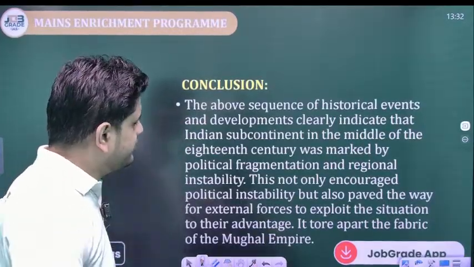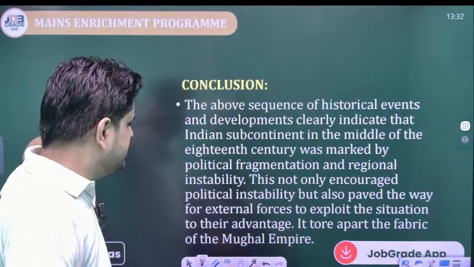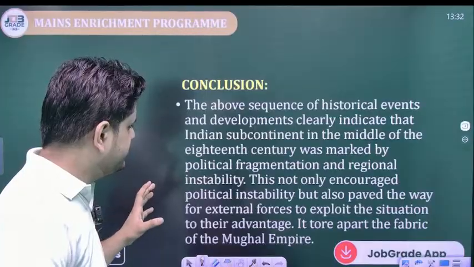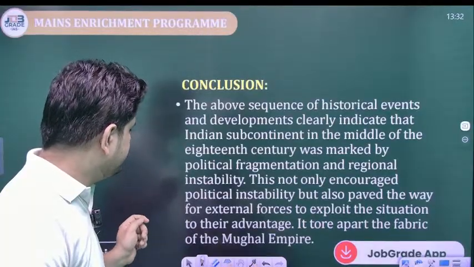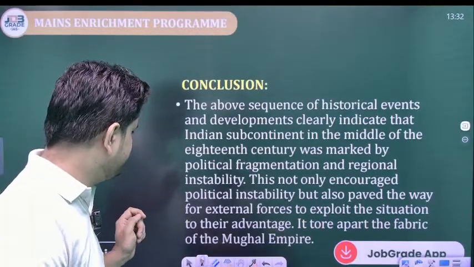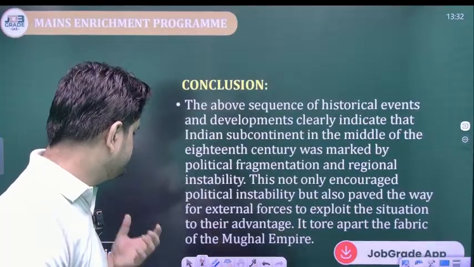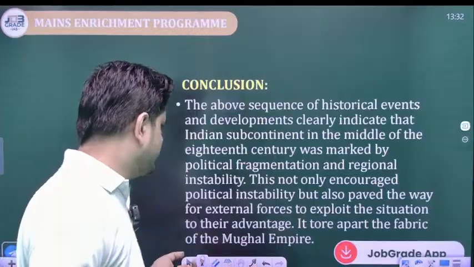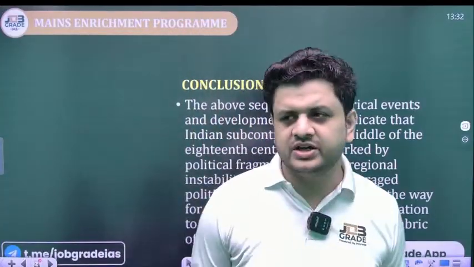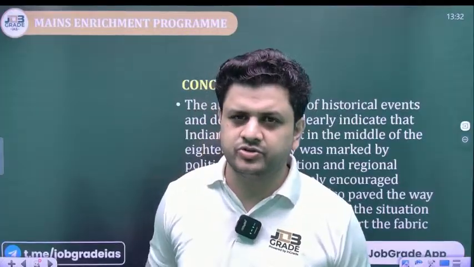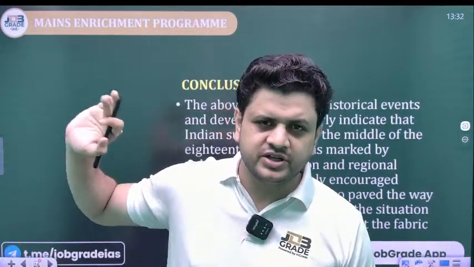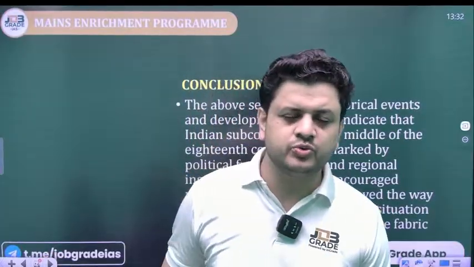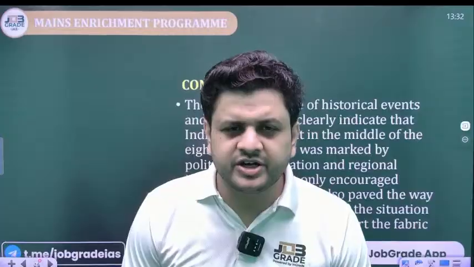The above sequence of historical events and developments clearly indicates that the Indian subcontinent in the middle of the 18th century was marked by political fragmentation and regional instability. This not only encouraged political instability but also paved the way for external forces to exploit the situation to their advantage. It tore apart the fabric of the Mughal Empire, who used to be the strongest empire of this country after the first battle of Panipat in 1526. It completely tore apart the Mughal Empire. The Mughal Empire ceased to exist. Even people started making fun of the Mughal Badshah.